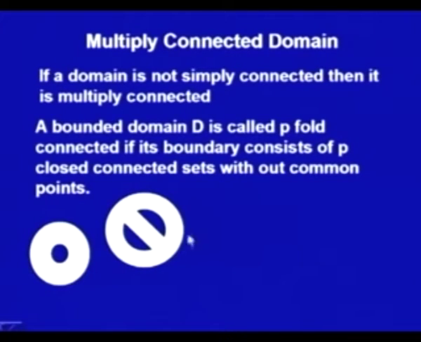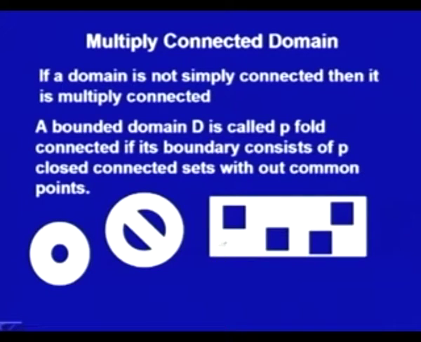Similarly, you see this is a triply connected domain. Why? We have here one boundary, this is the outer boundary, another is this inner boundary and then the third one is this inner boundary. Certainly, this is not simply connected, because if I take a contour like this circle, this contour is completely inside the domain, but its interior does not contain all points which are interior points of the domain. So, this is triply connected because the boundary consists of three boundaries and each boundary is disjoint from the others.